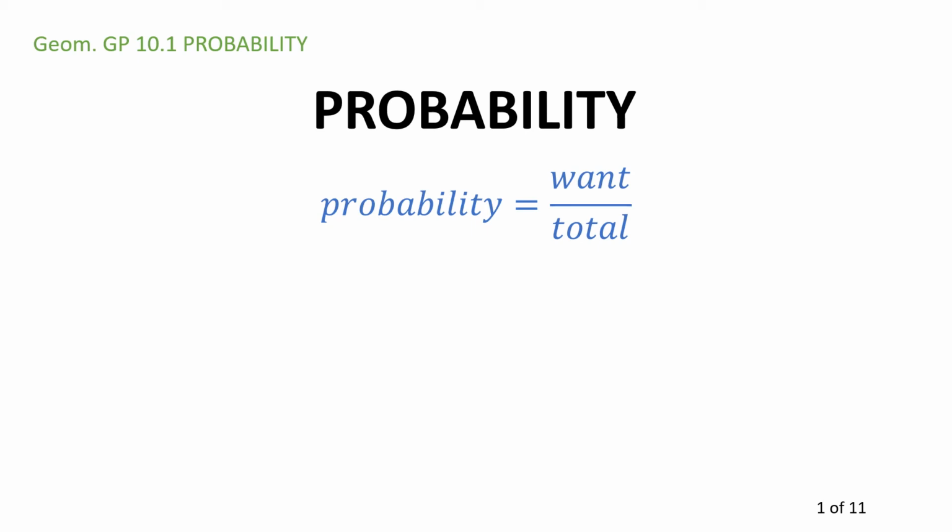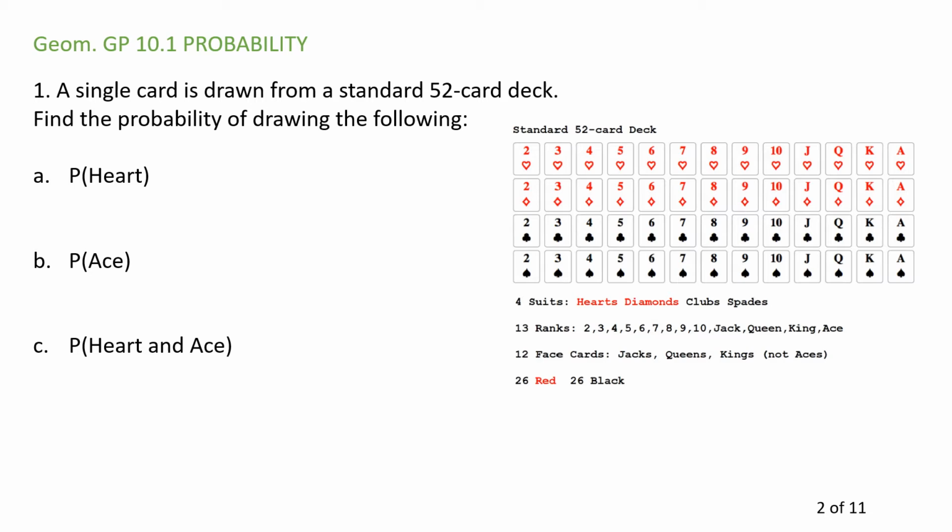Hello, geometry students. In today's lesson, we introduce the concept of probability. And it's actually a very simple concept because probability is what you want over total possibility. It's as simple as that. It will always be a fraction with the number of things you want on the top and the number of things you're choosing from on the bottom. I'll usually write it as a fraction, but sometimes I'll go for a decimal or even a percentage.